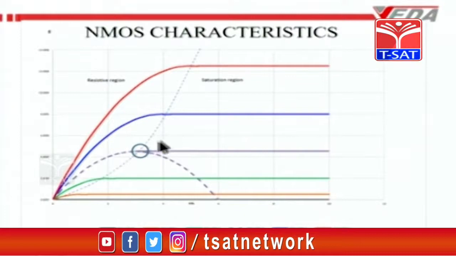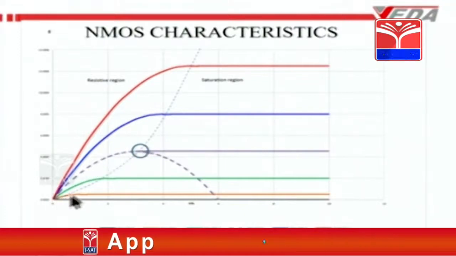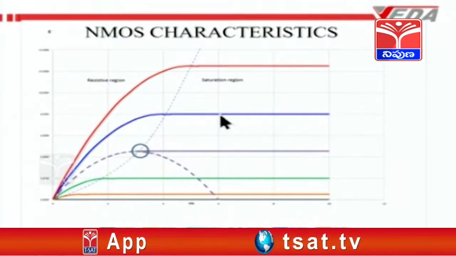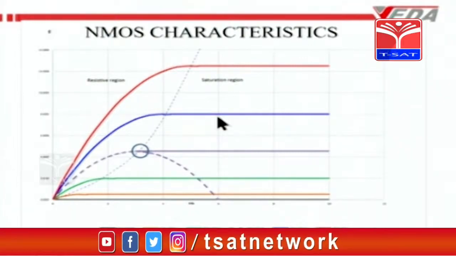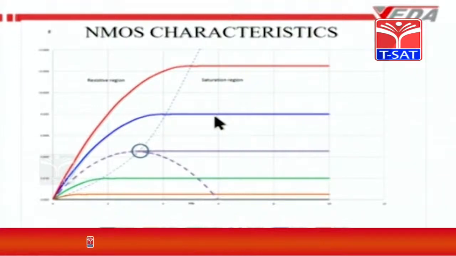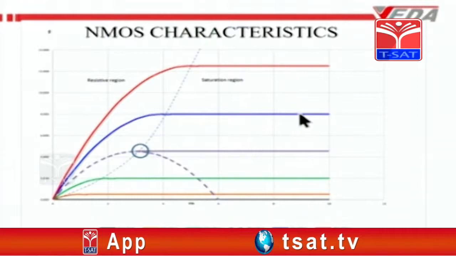So if you draw a line from there to there, that slope will give you the bulk resistance for the PMOS or the NMOS device at this point. That is the bulk resistance. This is how the resistance is calculated. It's very simple. From the characteristics you can find out what is the bulk resistance. Now I said this is a constant current source for incremental currents.